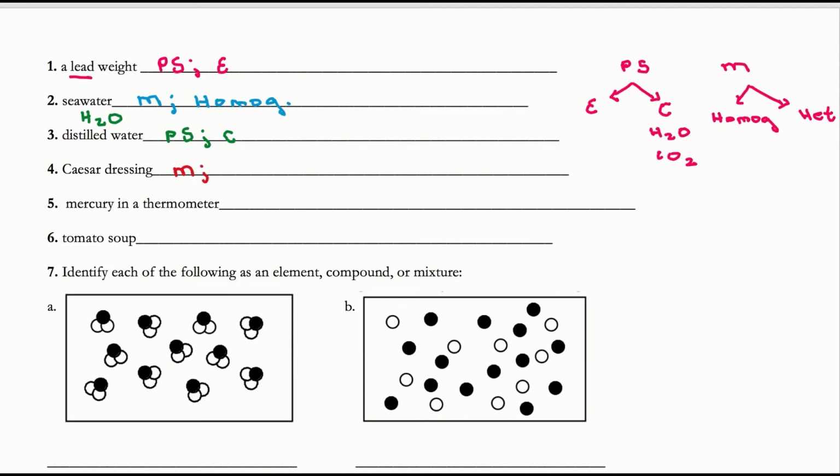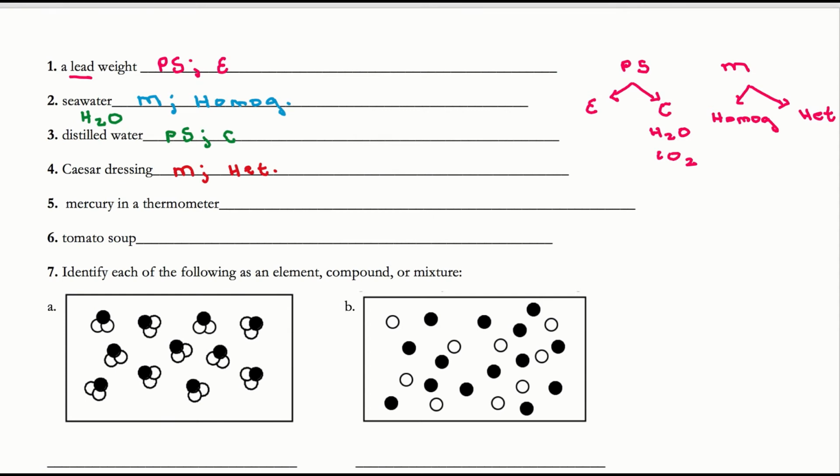If you think about Caesar dressing, though, you've got those little specks through it. Okay? So if you want to think about it in that sense and get into the minutia of it and talk about the little dots that you might get, then you would call it a heterogeneous mixture, saying that it's not evenly distributed. If you want to just think about it overall, that it has a very smooth and consistent consistency, then you would say it's homogeneous. So for some of these, on a quiz or a test or in discussion, we might have two different answers based on how we are viewing the substance we're talking about, and that's fine.